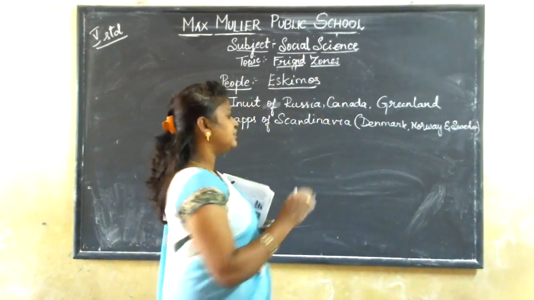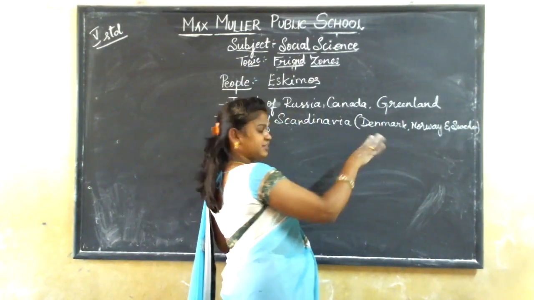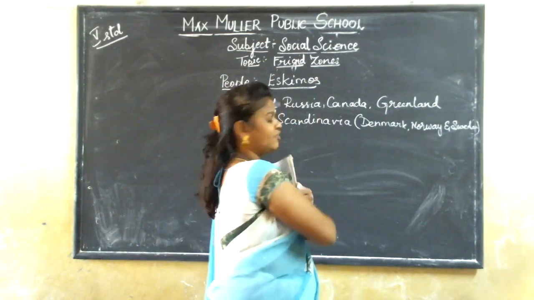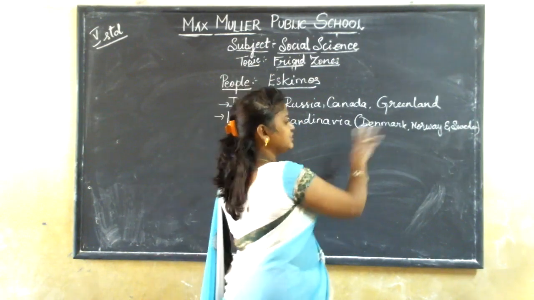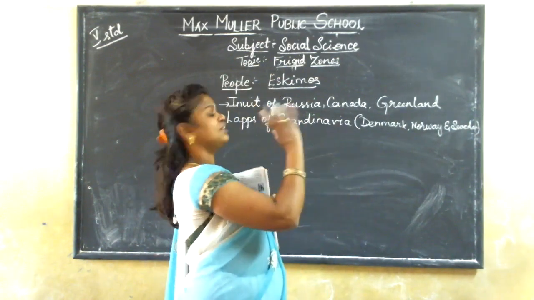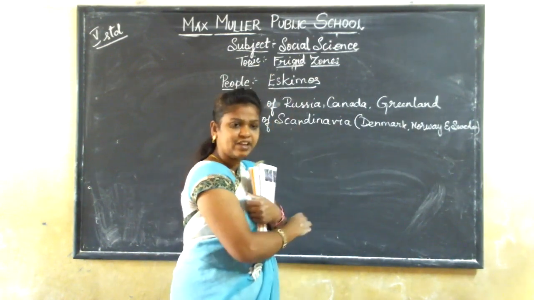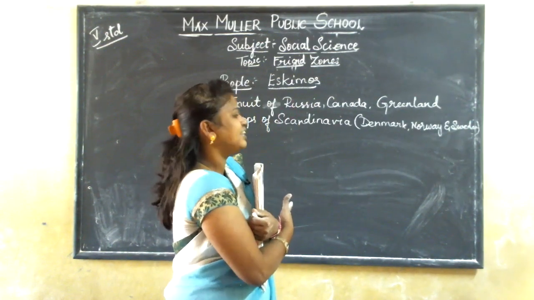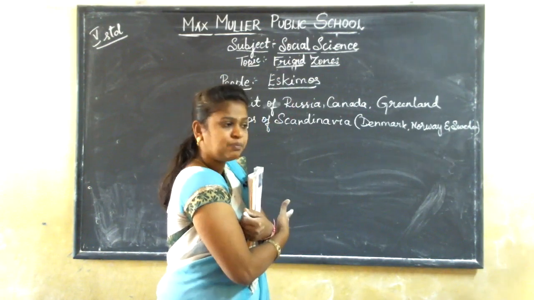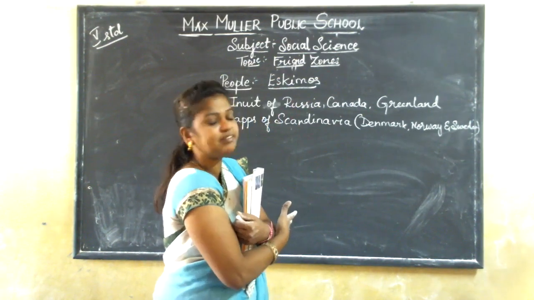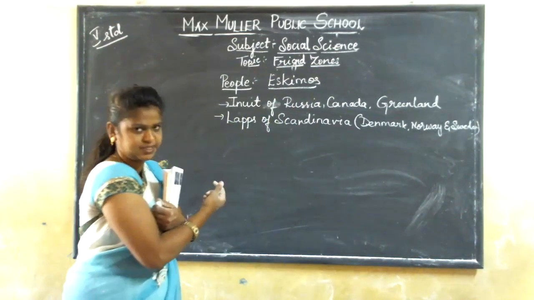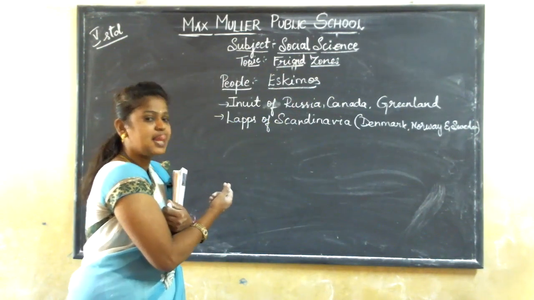When these states form together, there is a region called Scandinavia. So Scandinavia consists of many states like Denmark, Norway, and Sweden. The people or the tribes who are living in Scandinavia are called Lapps. L-A-P-P-S, Lapps.